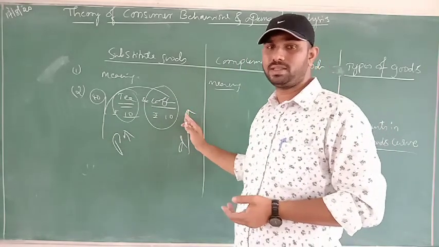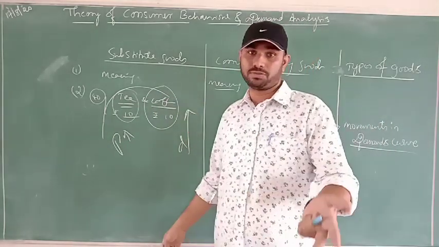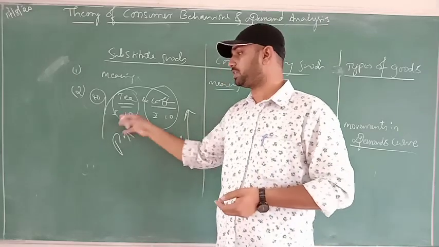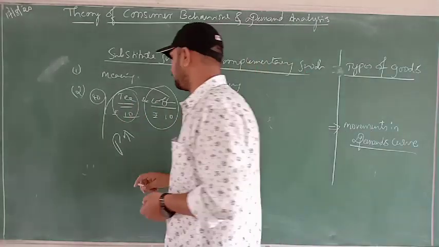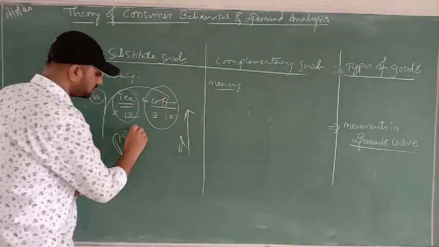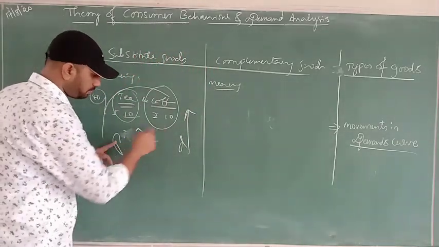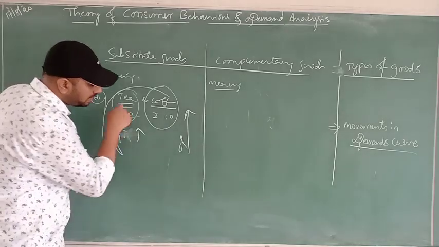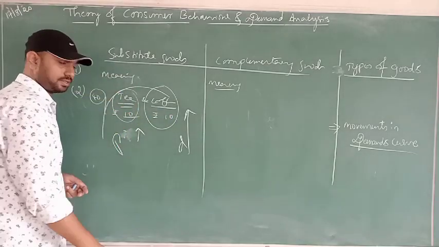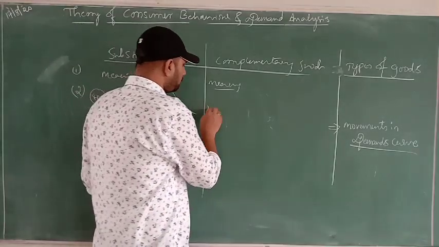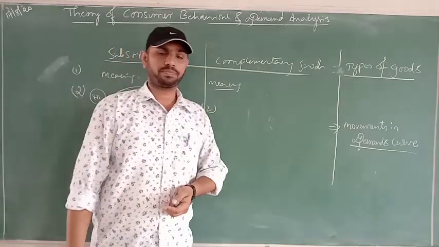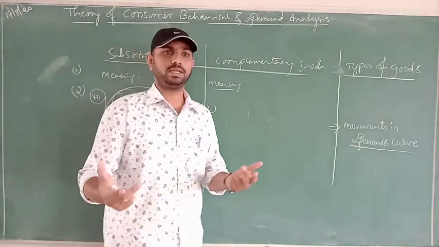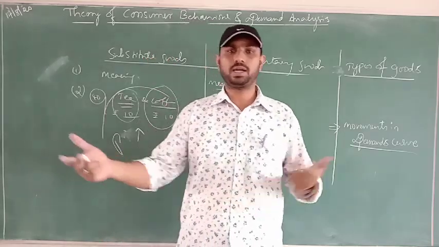It doesn't mean that the coffee price has fallen. People got shifted from one to another, and both are moving in the same direction. You can observe the point here: when price increases, demand for its substitute good increases. Now coming to the second difference, for complementary goods, you can take an example of a bike and petrol.